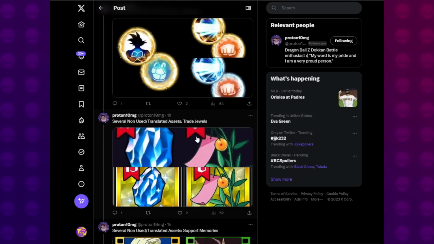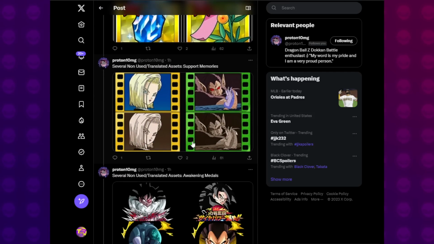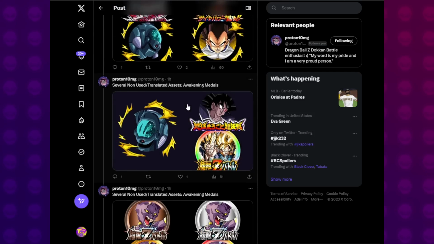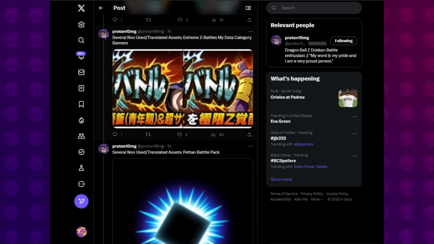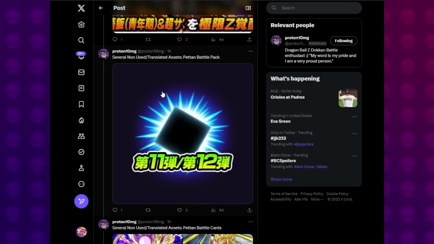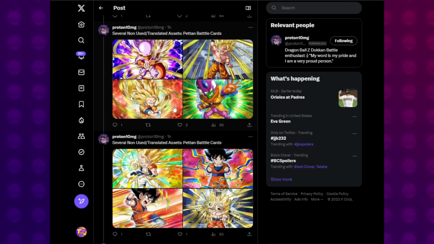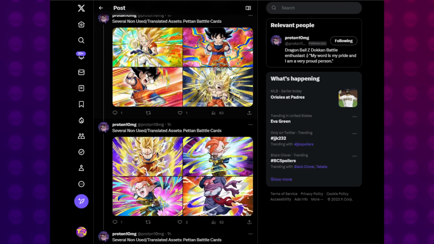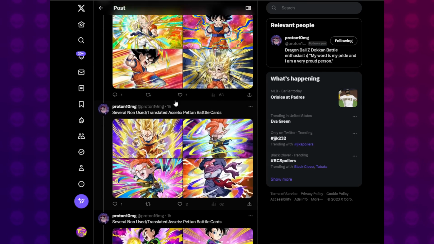We've got the free-to-play, well, not the free-to-play, but like the various trade jewels. Support memories, medals. We got the EZAs for the Gobros and the Beerus. Peton battle stuff. Here are all the Peton battle images. You love to see it. So we got Baby Raiden over here. Another Baby Raiden. This is all about Raiden, huh?